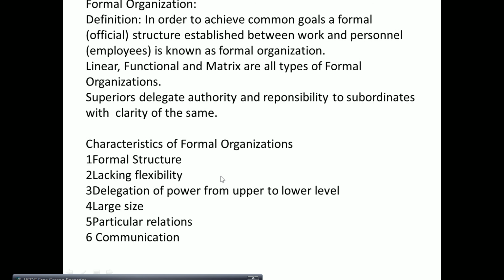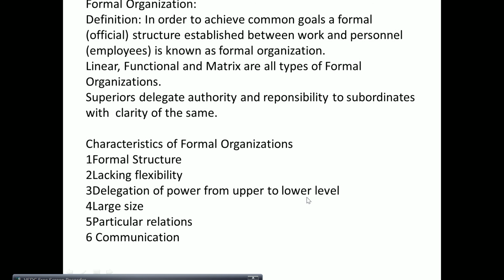Such a structure is established between work and the personnel. So this is an official structure, it is for work, it is for achieving objective, and a relation is established between work and the employees. So linear organization, functional organization and matrix organization are all types of formal organization. They are all there to achieve the common goals of the unit. Now in these organizations, superior delegates authority and responsibility to his subordinates with clarity.